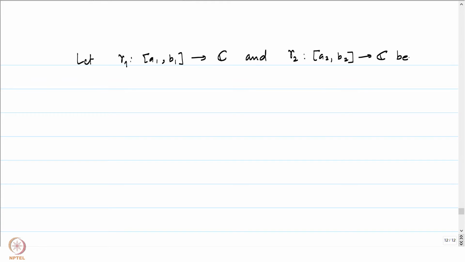So, we say let gamma 1 from A1 B1 to C and gamma 2 from A2 B2 to C be two curves such that the terminal point of gamma 1 and the initial point of gamma 2 coincide.